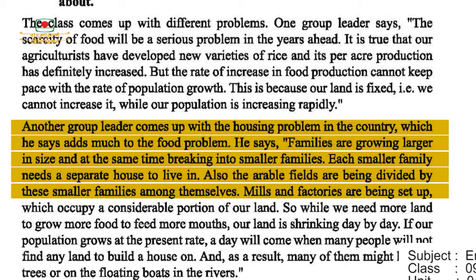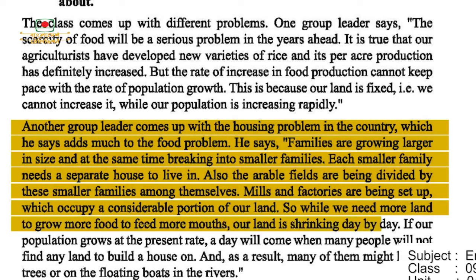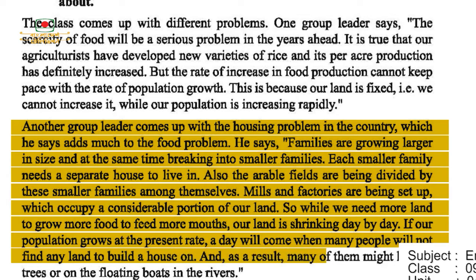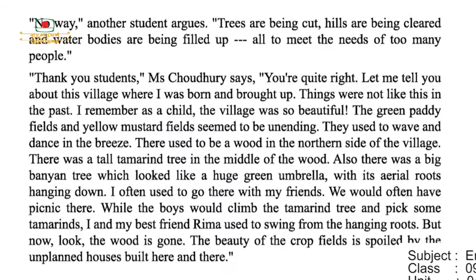Mills and factories are being set up which occupy a considerable portion of our land. So, while we need more land to grow more food to feed more mouths, our land is shrinking day by day. If our population grows at the present rate, a day will come when many people will not find any land to build a house on, and as a result many of them might live on trees or on the floating boards in the rivers, what I showed already.